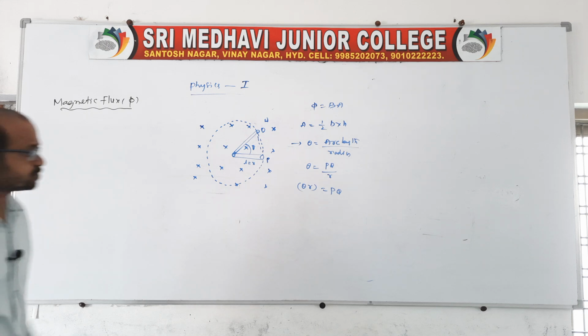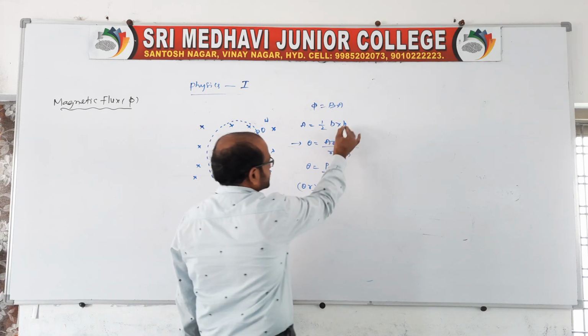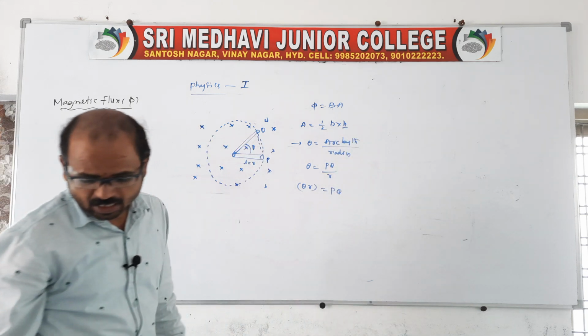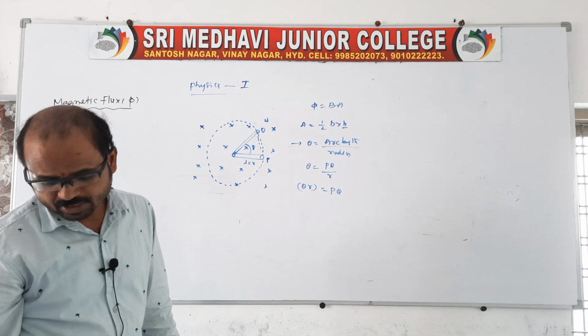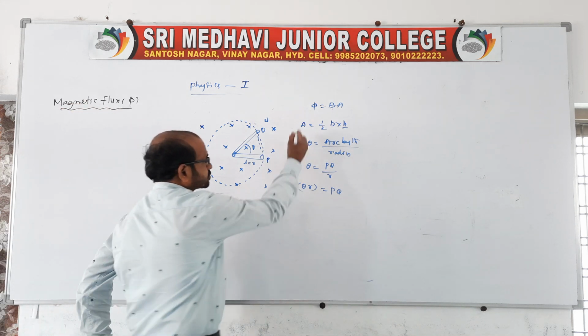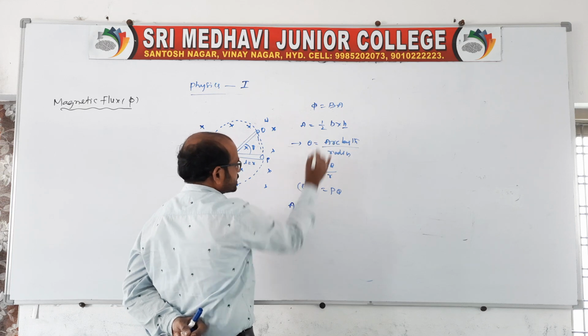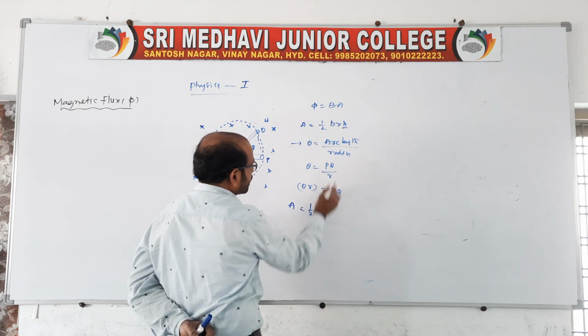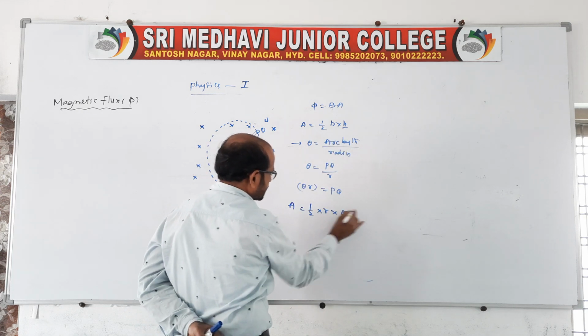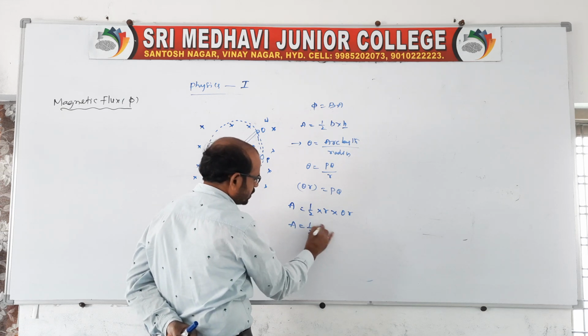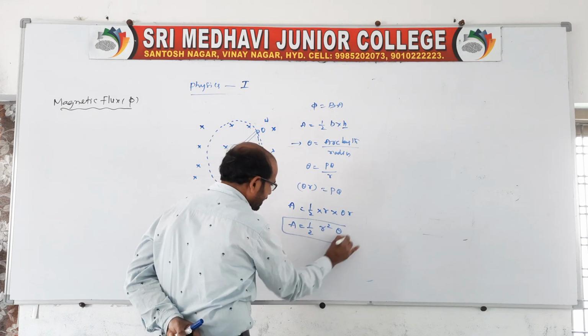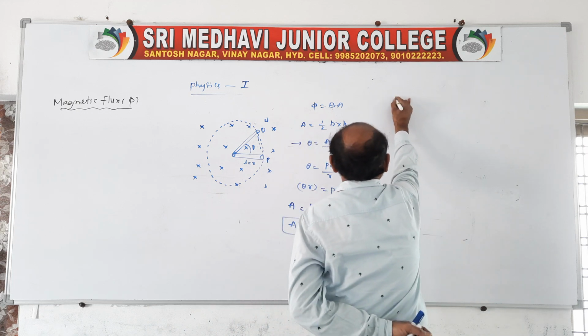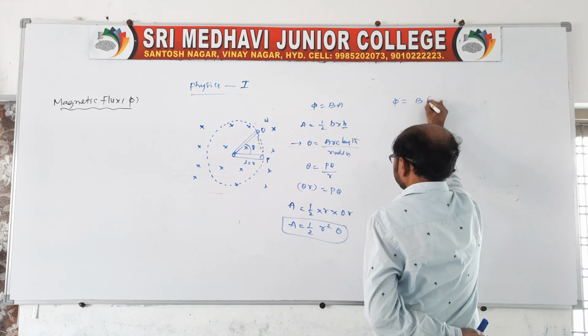We can take R theta is equal to PQ, and the base is nothing but R. Now you need to substitute all these values. A is equal to half into base, which is R, and H is nothing but R into theta. So A is equal to 1 by 2 R square into theta. This is the area. Now you write here, change in flux is equal to B into 1 by 2